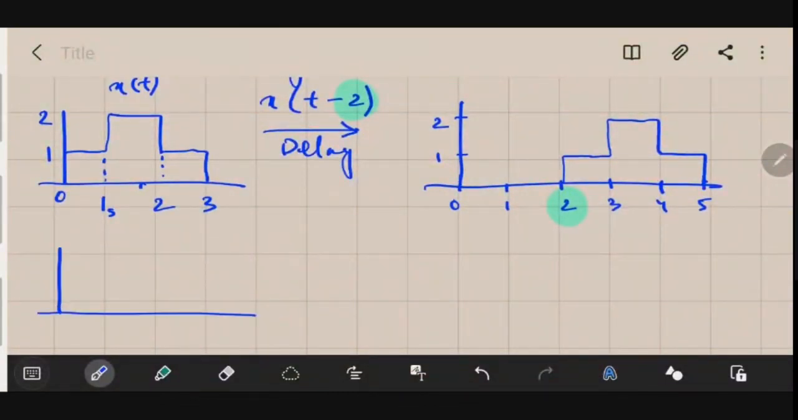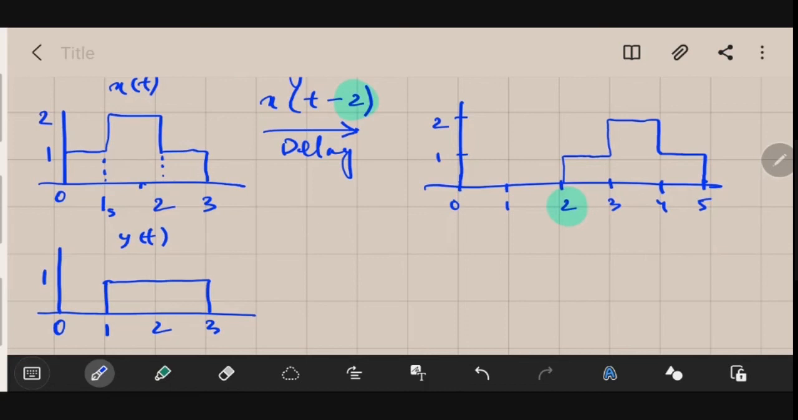Let me take a signal like this. Let's say this is 0, this is 1 second, this is 2 seconds, and this is 3. Let's say we have a signal like this. Let this signal be y of t. You can see that the amplitude of the signal is 1 volt, it starts at 1 second, and it ends at 3 seconds.